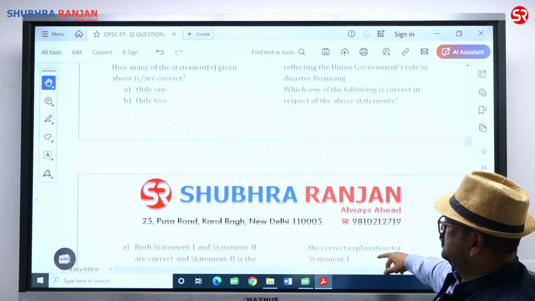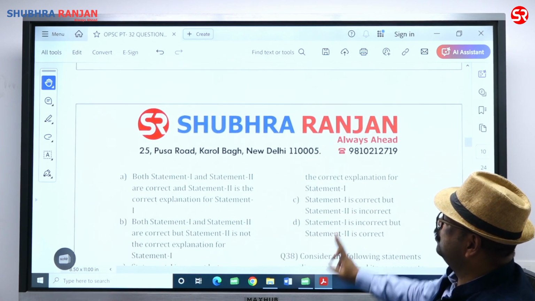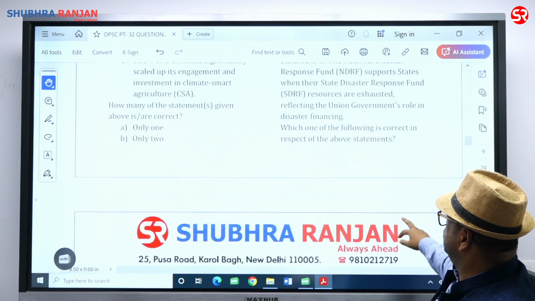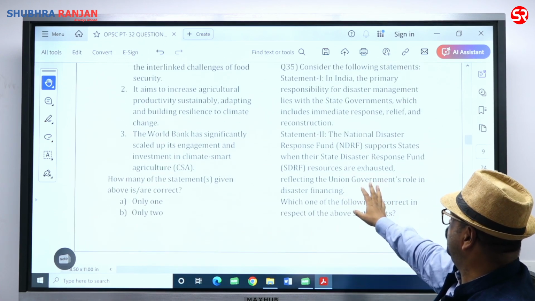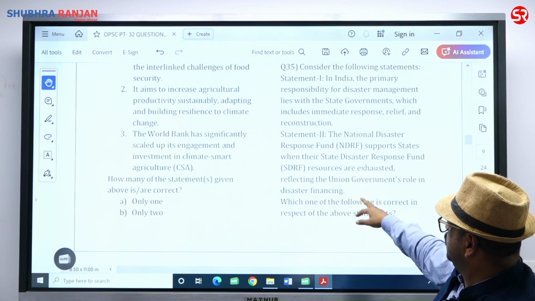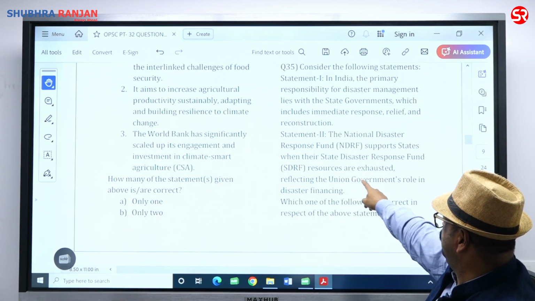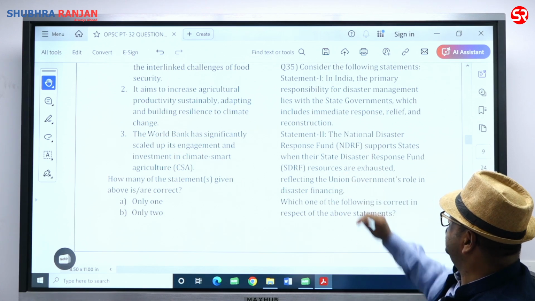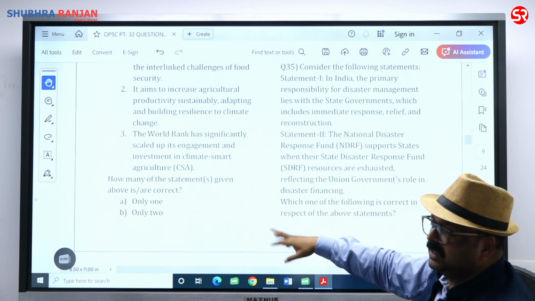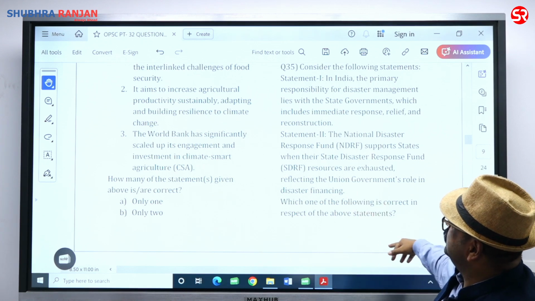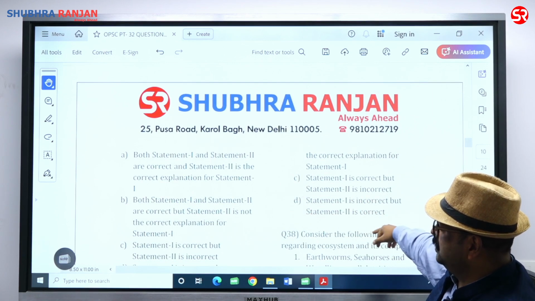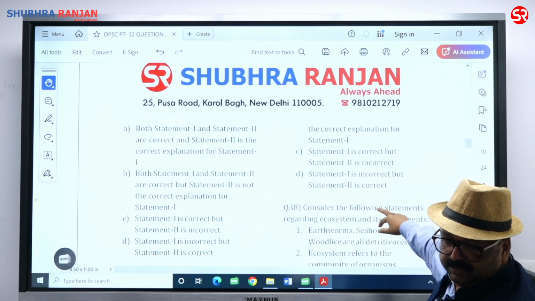Now what are the options? Let's read. Both Statement 1 and Statement 2 are correct, and Statement 2 is the correct explanation for Statement 1. Yes, Statement 2 is the correct explanation, the role of union government and state relation. That is correct. Why is it correct? At the time of exhausting all its funds, it reflects the union government's role in disaster financing or disaster management. So there is a relationship, a coexistence of both. So the central-state relationship can be explained by both statements. So alpha will be the right answer. Okay.